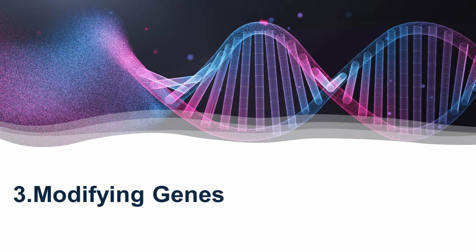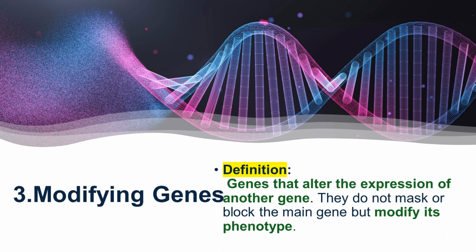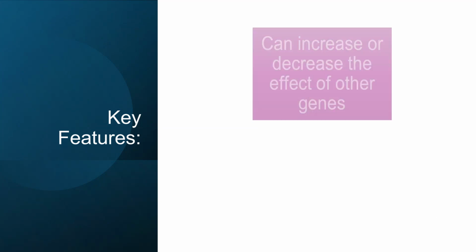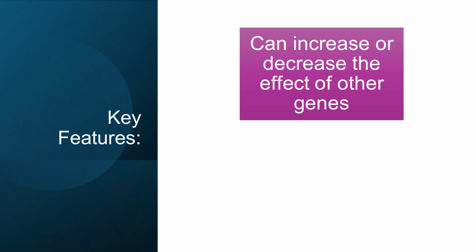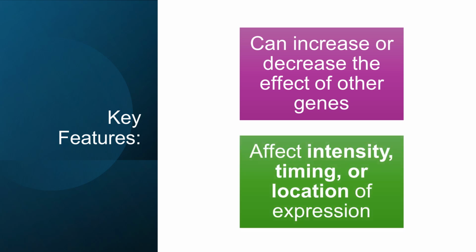3. Modifying genes. Definition. Genes that alter the expression of another gene. They do not mask or block the main gene, but modify its phenotype. Key features. Can increase or decrease the effect of other genes. Affect intensity, timing, or location of expression.